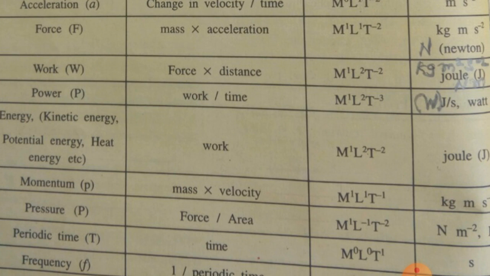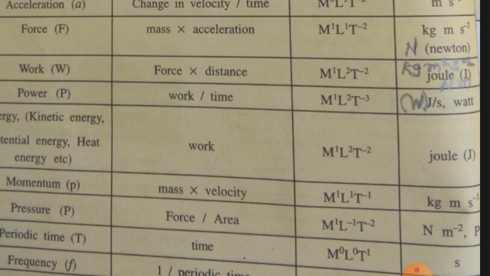In the velocity formula you simply add the power of mass, that is M raised to 1, so it will be M1 L1 T minus 1, and the SI unit will be kg meter per second in fundamental form. Again, this can be written as Newton into second, that is capital N small s, keeping some gap in between capital N and small s.